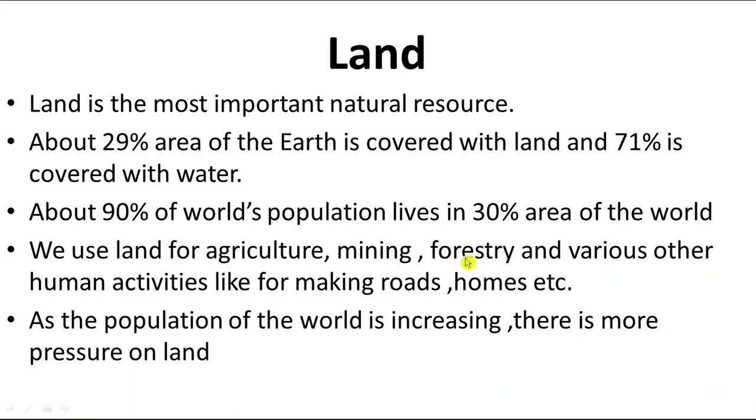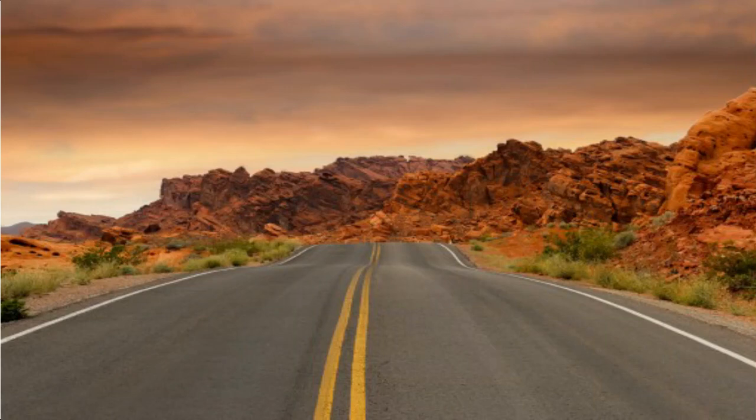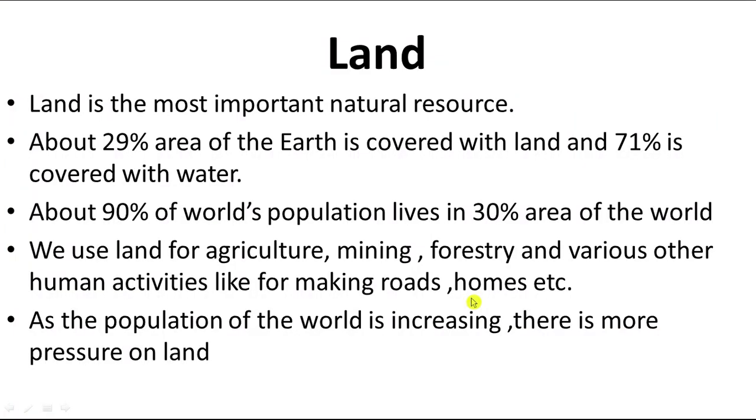Similarly, we get wood from the forest, and other human activities are also done on the land, like making roads and homes.